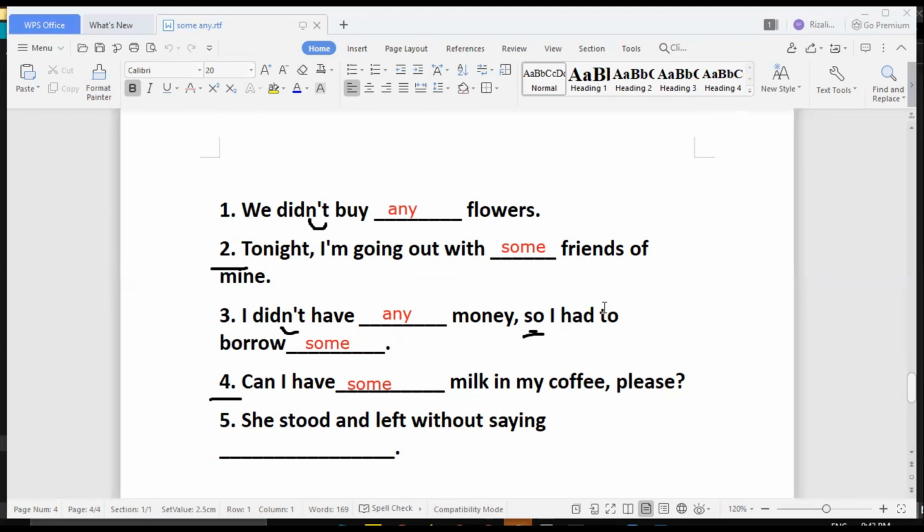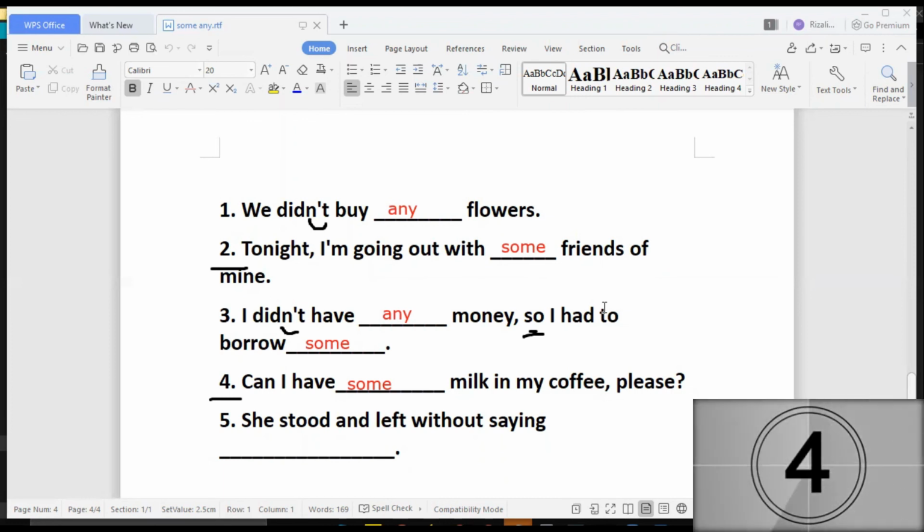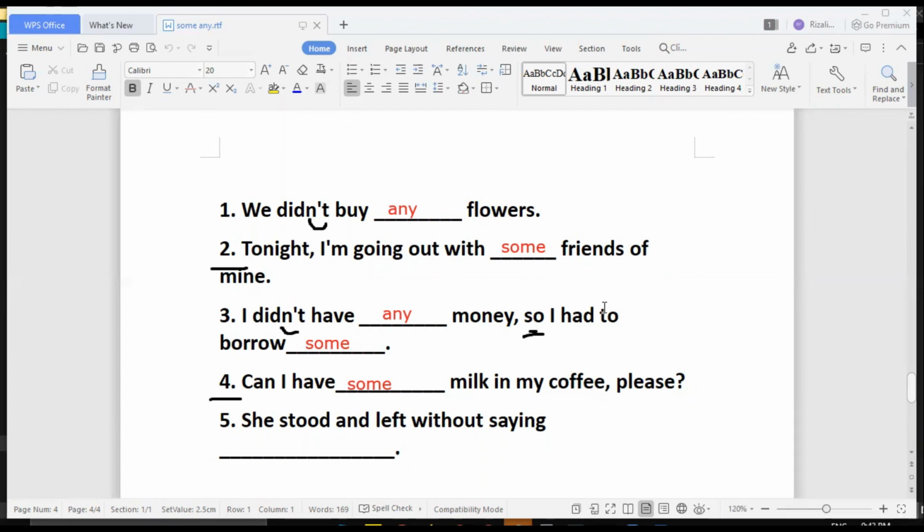Now, the last one is, she stood and left without saying blank. What do you think is the correct answer? I'm gonna give you 5 seconds to answer this one. Okay, that's it. So the correct answer, guys, is anything.